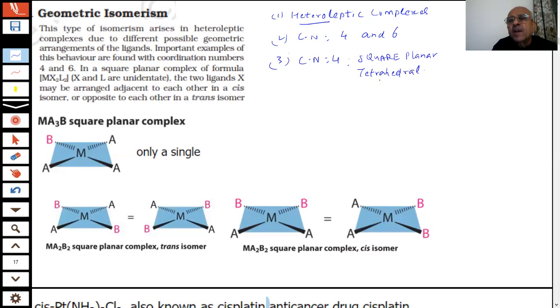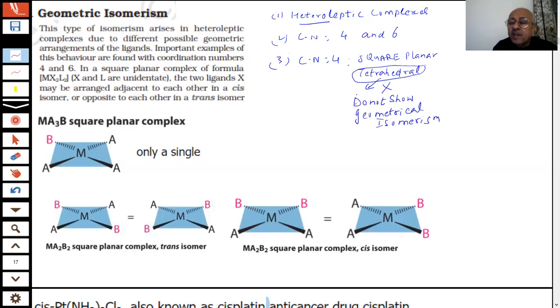Tetrahedral complexes do not show geometrical isomerism. This question was given. They do not show geometrical isomerism. Which one? Tetrahedral.